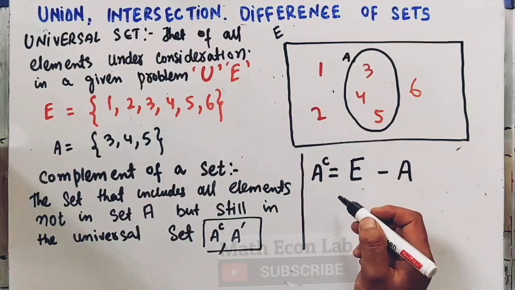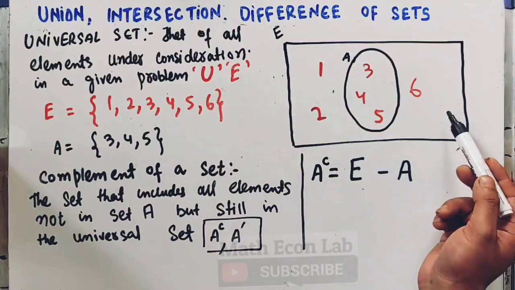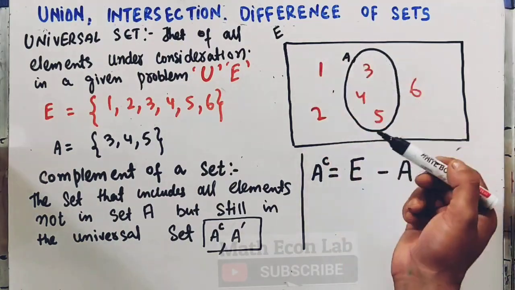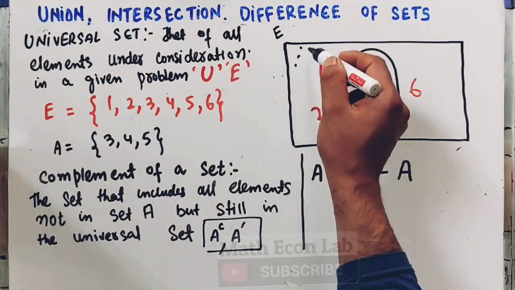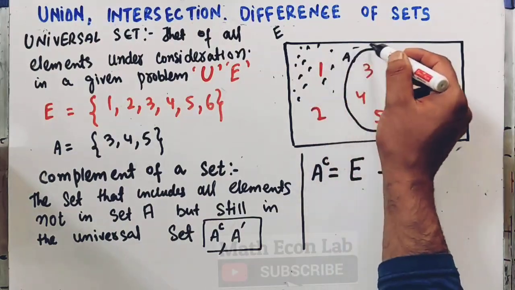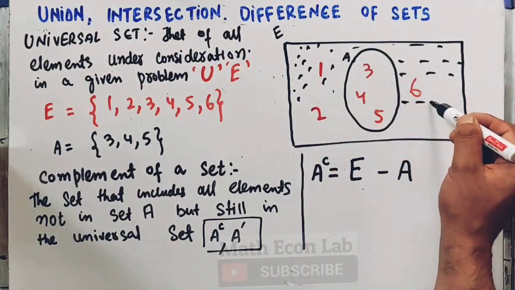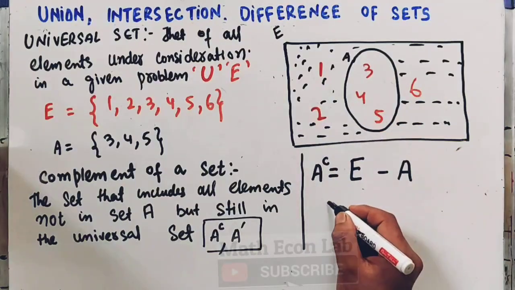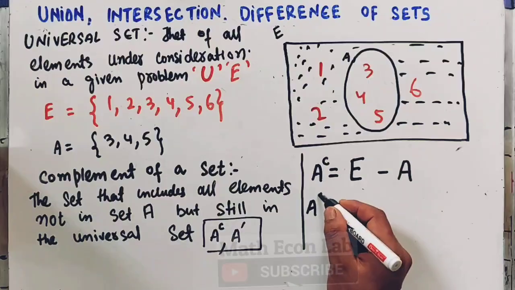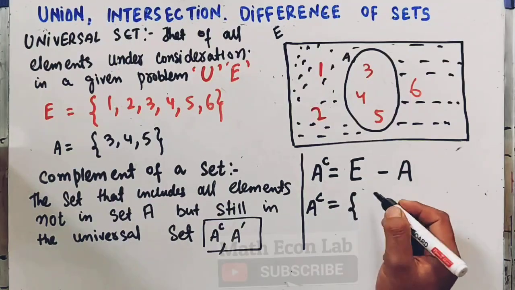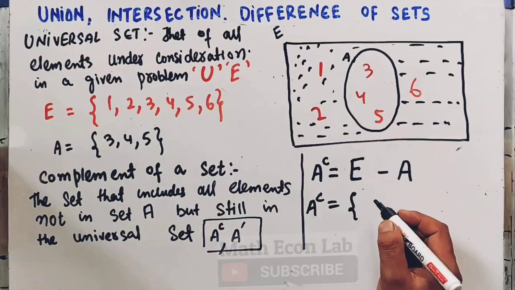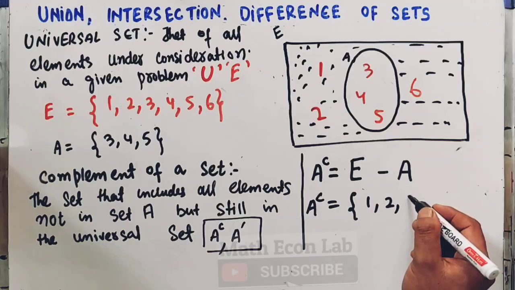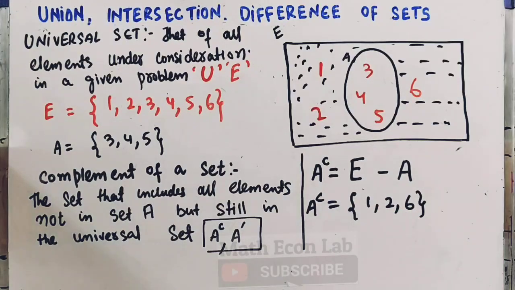So all the elements that are not in set A but are still in the universal set will be the A complement. So A complement will be this very region excluding the set A. The elements in A complement will be 1, 2 and 6. They will be the A complement here.